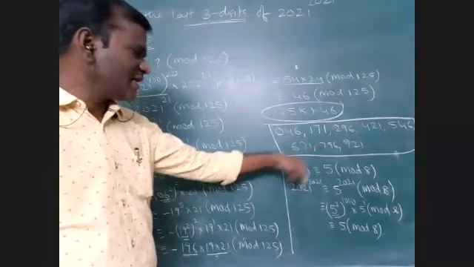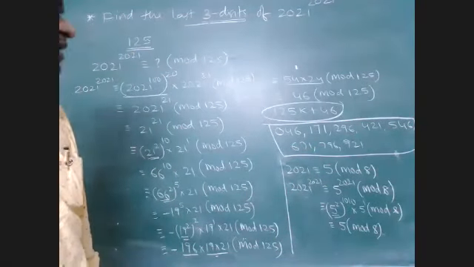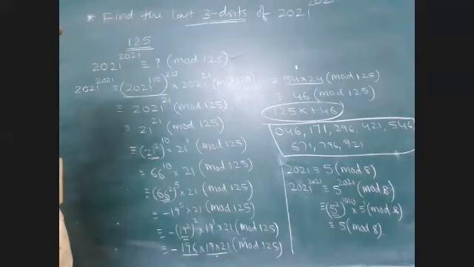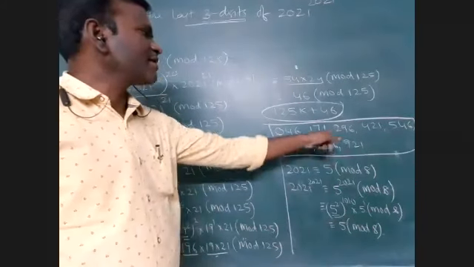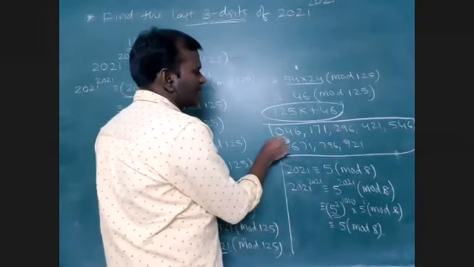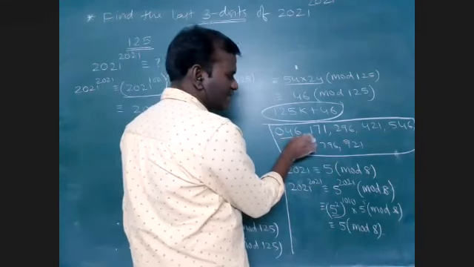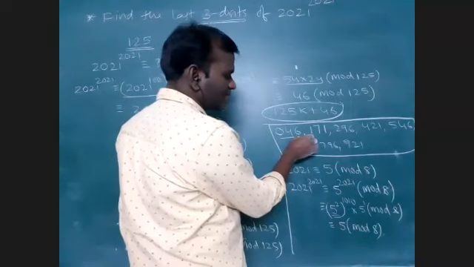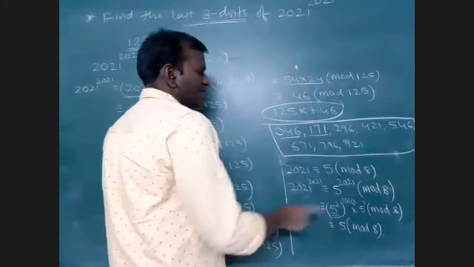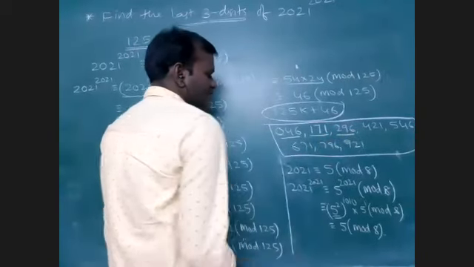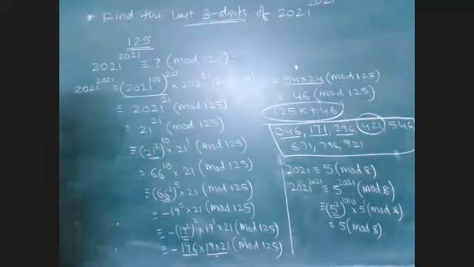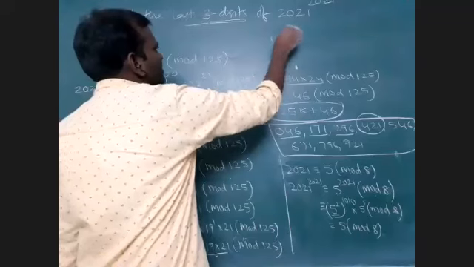Which number will leave the remainder 5 out of these numbers when divided by 8? Here it is not possible. Remainder 5 is not possible here. Here also, remainder 21 means 5 will be possible. So 18 is 16, 11, not possible. Here also 24 and 56, not possible. Here it is possible, 421. Therefore, the last 3 digits are 421 for this question.